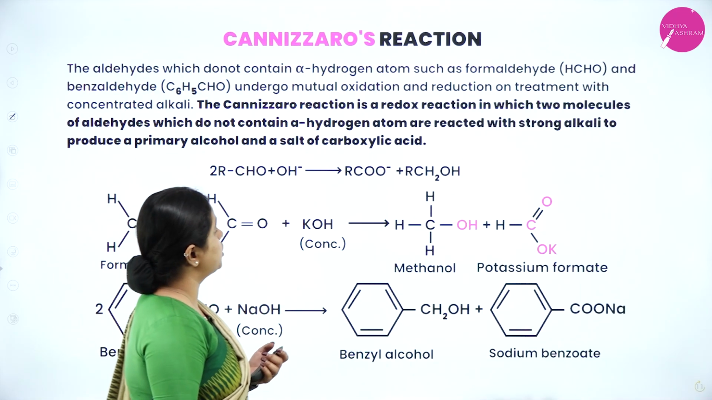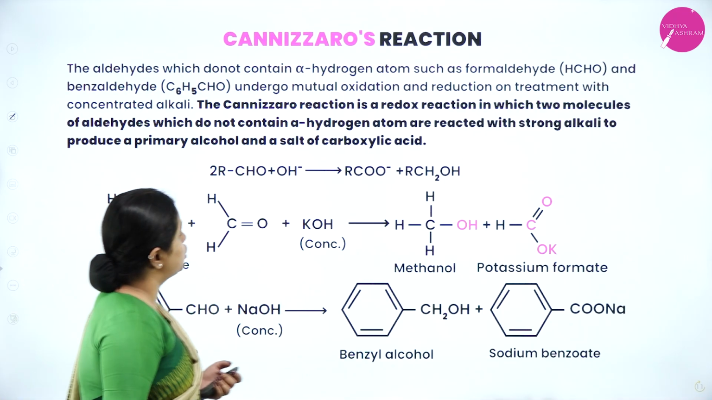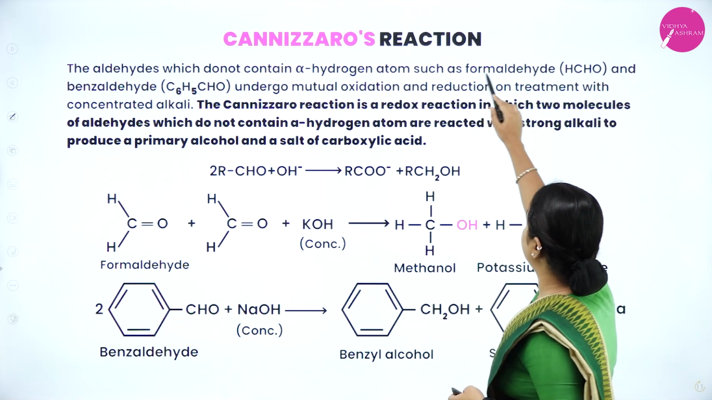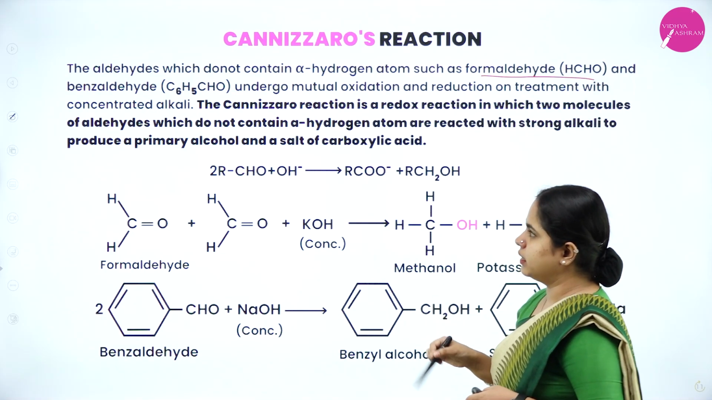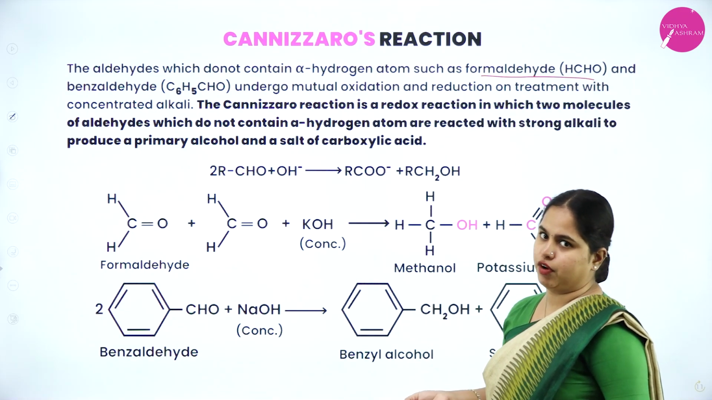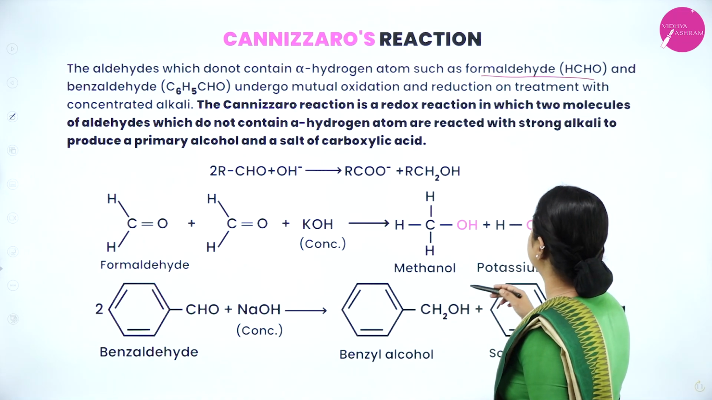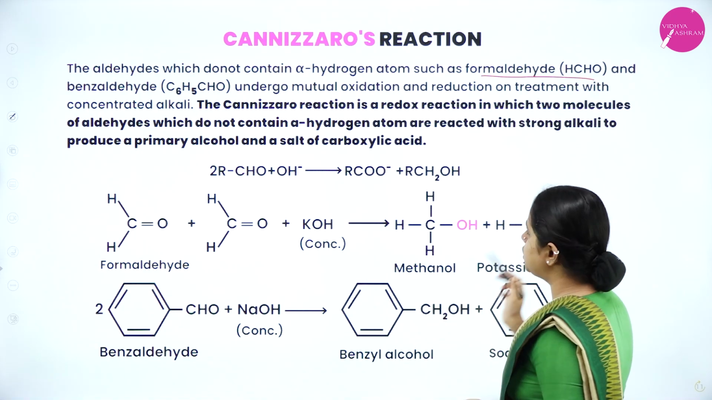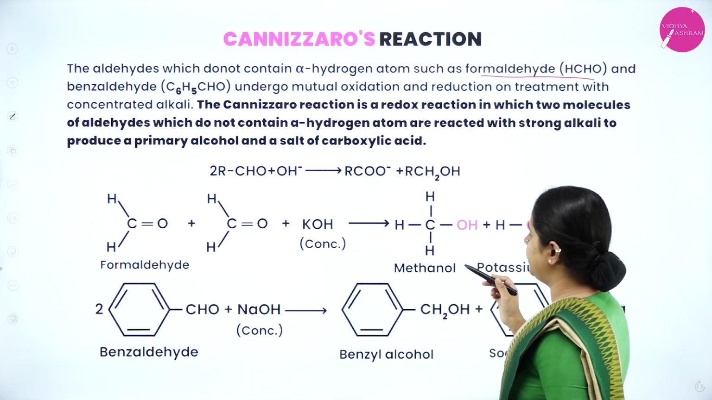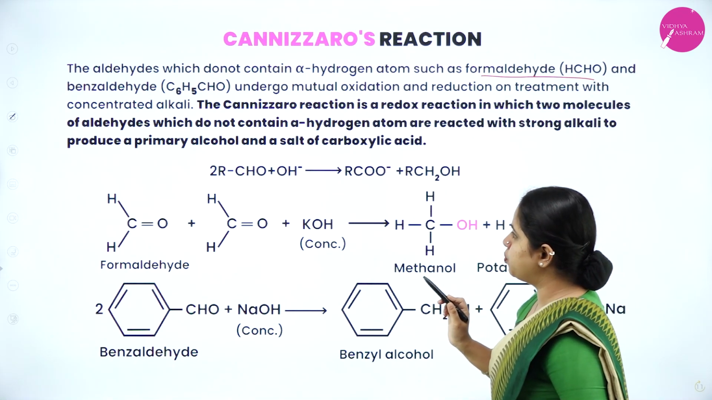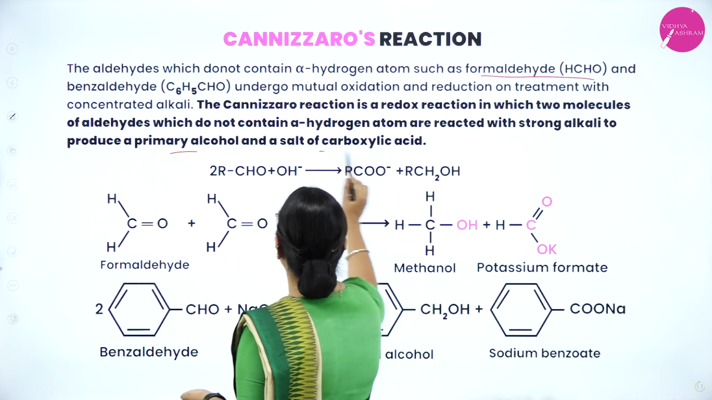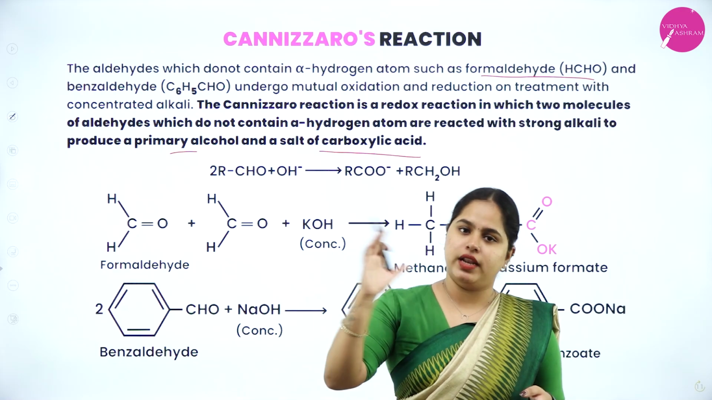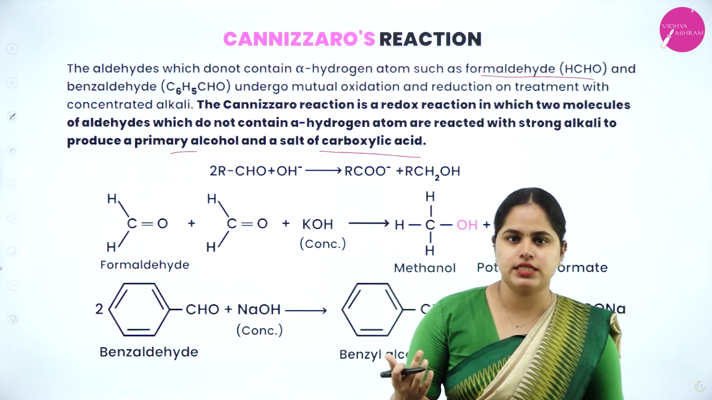Now, moving on to the next reaction, that is Cannizzaro reaction. Aldehydes which do not contain alpha hydrogen atom, such as formaldehyde, which is the first aldehyde, and benzaldehyde, an aromatic aldehyde which also doesn't contain alpha hydrogen, undergo mutual oxidation and reduction on treatment with concentrated alkali. The Cannizzaro reaction is a redox reaction in which 2 molecules of an aldehyde which does not contain alpha hydrogen atom are reacted with strong alkali to produce a primary alcohol and a salt of carboxylic acid. So that means the same aldehyde will undergo oxidation as well as reduction. So that is called Cannizzaro reaction.